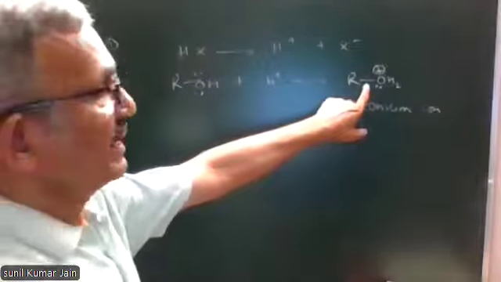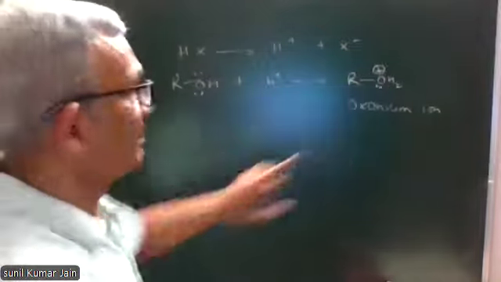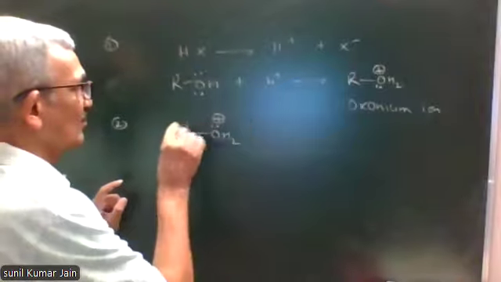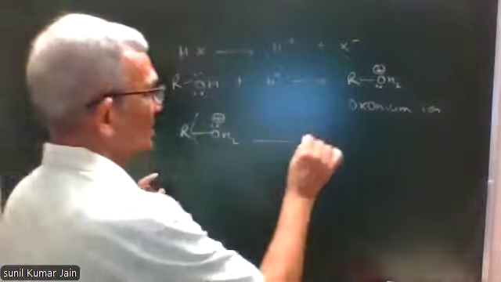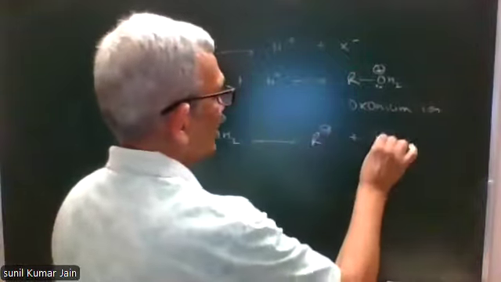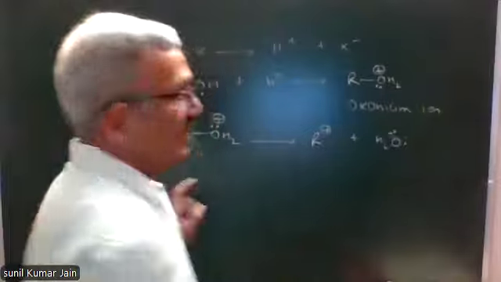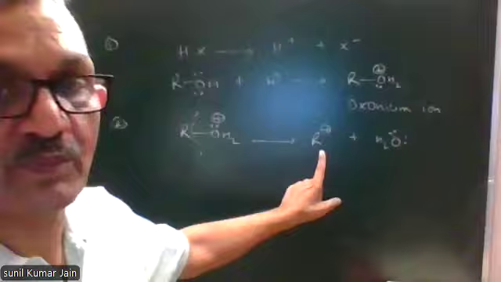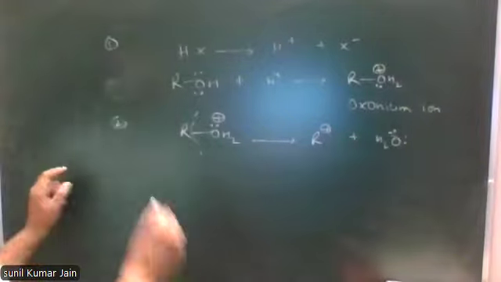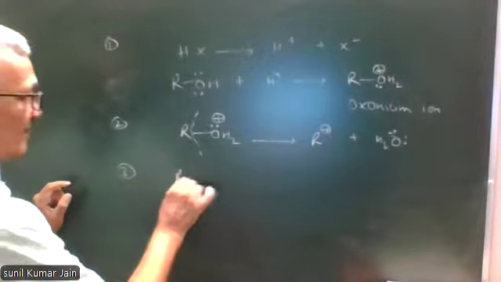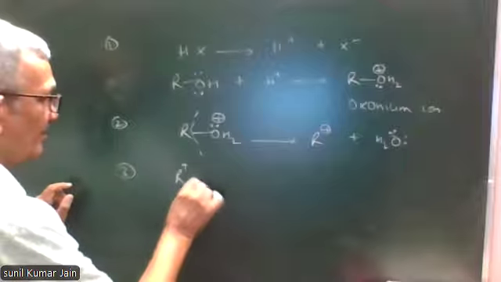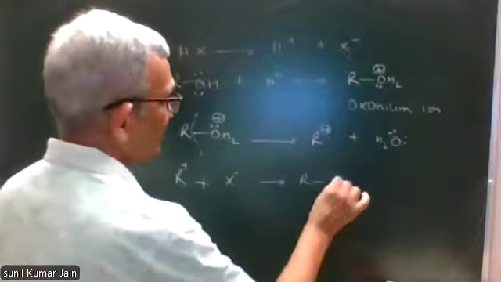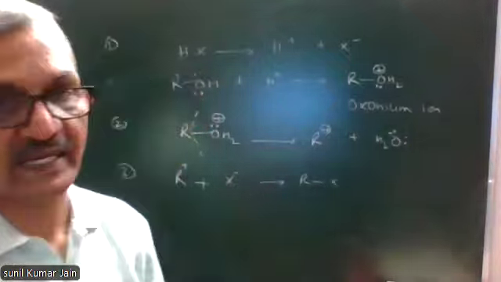In second step, carbon-oxygen bond breaks. After this bond breaks, water is formed and carbonium ion is formed. Third step. Carbonium ion combines with halide ion and leads to the formation of final product, that is alkyl halide.